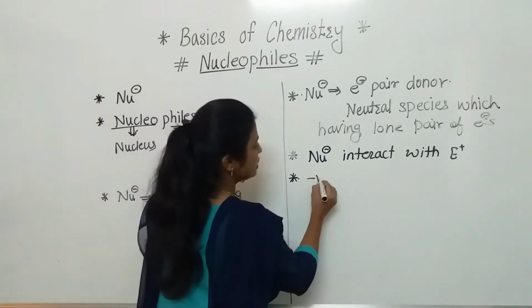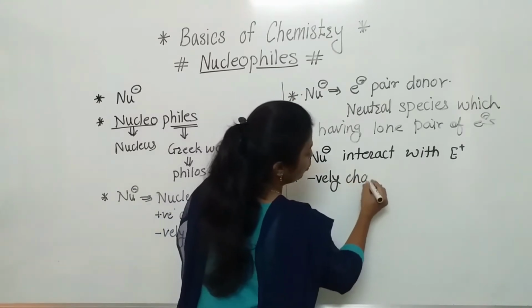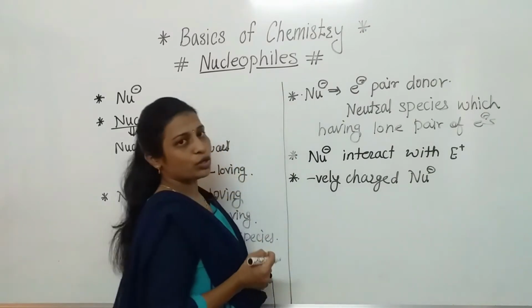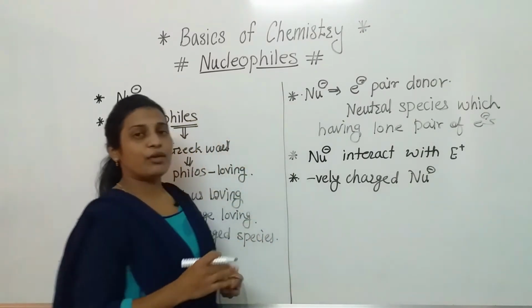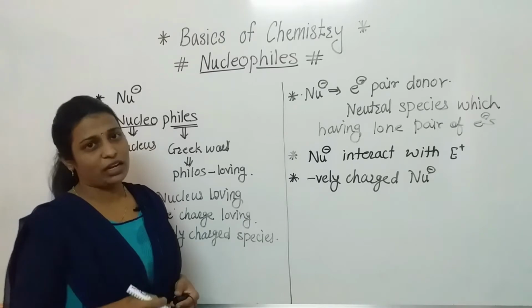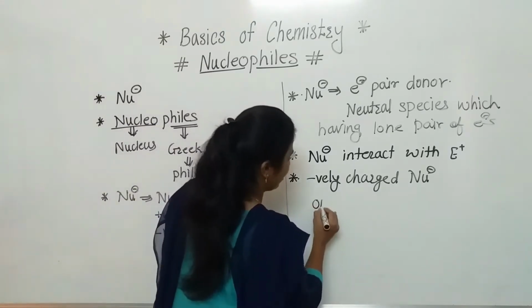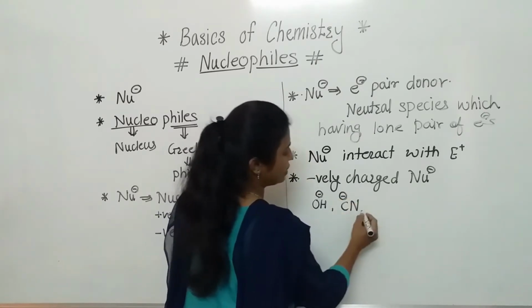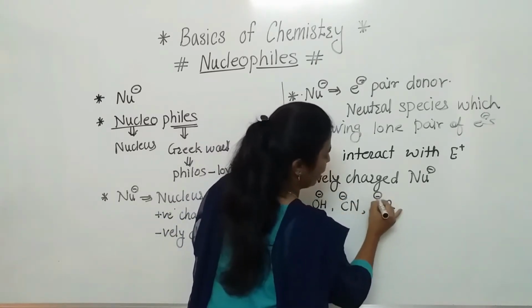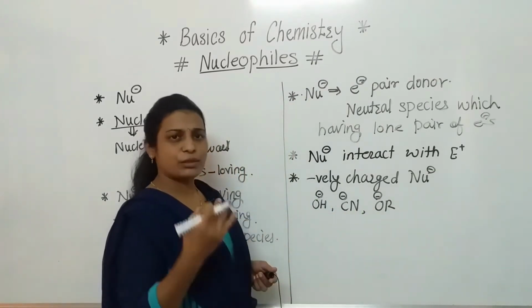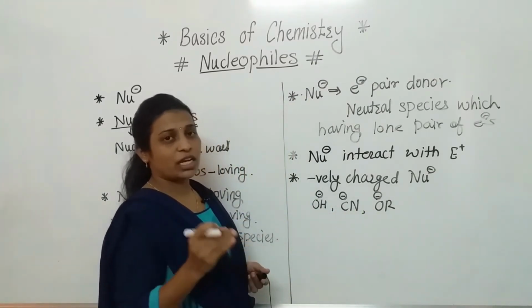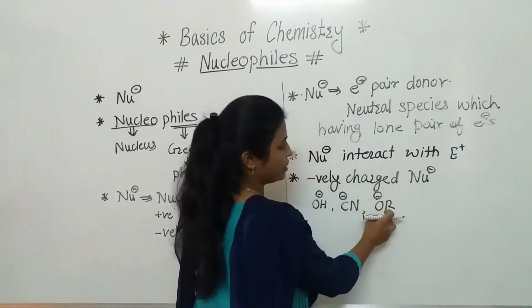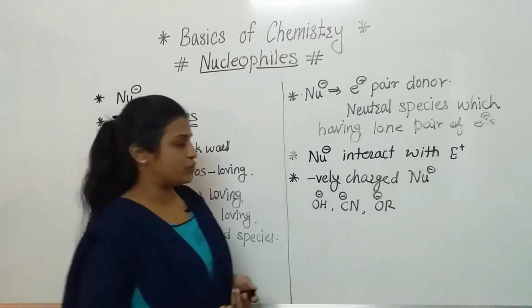Now next point. When we are going to discuss the nucleophile, at that time we should know some examples also. If we consider negatively charged nucleophiles, we are going to start with the nucleophiles which we use most often, and in that we can say OH minus. Next one, CN minus. Another one, OR minus, which is the alkoxide, sometimes methoxide, ethoxide. Everyone knows tertiary butoxide we are also using here. And OR means that R may be CH3 or C2H5 also.